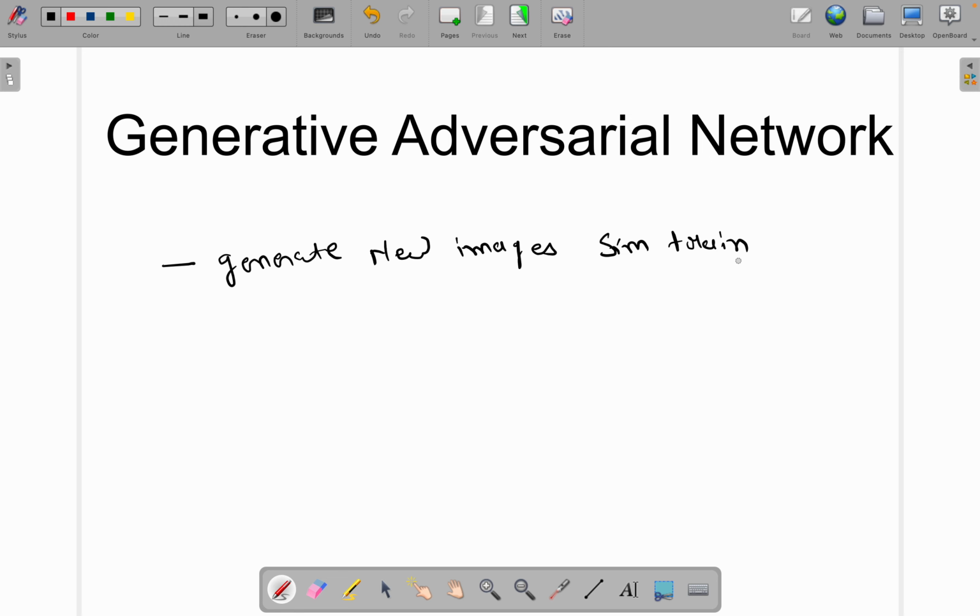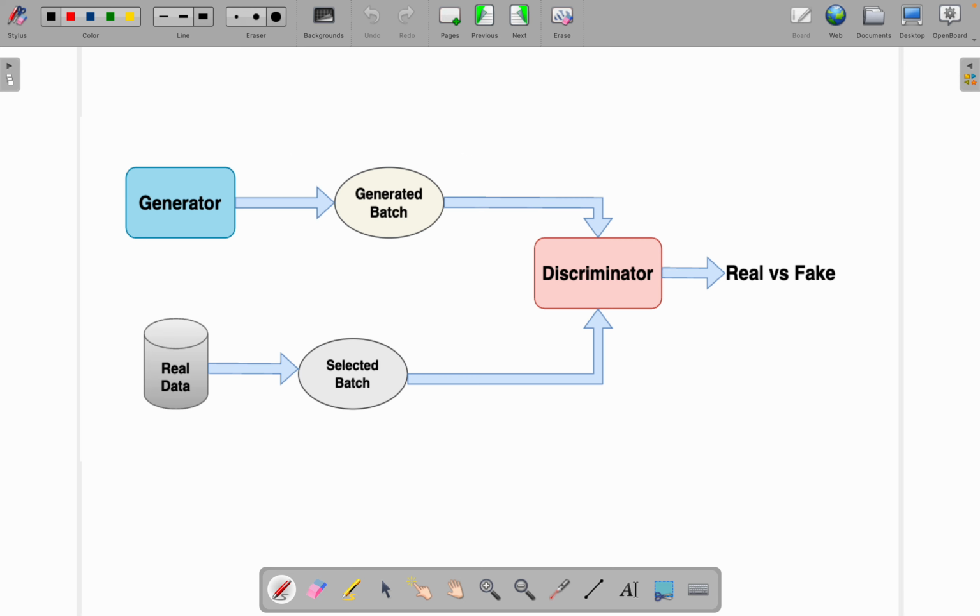You can recall our previous video in which we understood variational autoencoder. In variational autoencoder, we were also generating new images which are similar to our training set. But generative adversarial network is an improved version, we can say, doing a far better job in creating realistic images than the variational autoencoder. One point is that generative adversarial network is hard to train compared to variational autoencoder, but it does a very good job of generating new images. So let's understand how this network works.